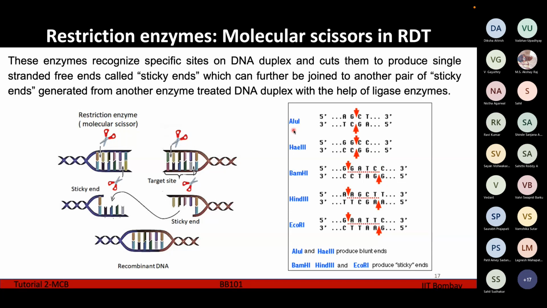But certain other restriction enzymes such as AIU1 and HAE3 make cuts in such a way that there are no overhanging strands. You can see that they make cuts at exactly the same position in the bottom as well as the top strands. So there are no overhanging parts, and these are known as the blunt ends.